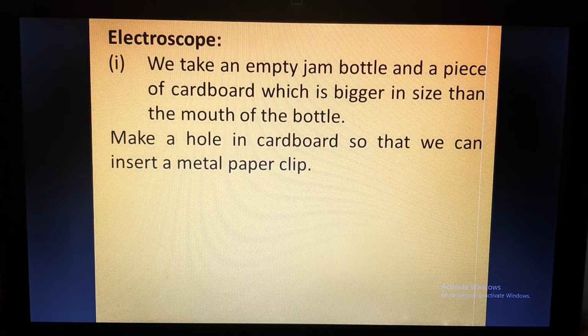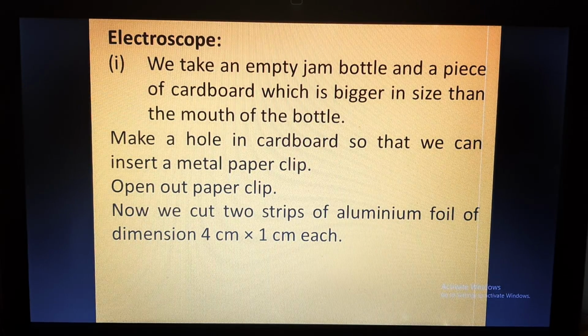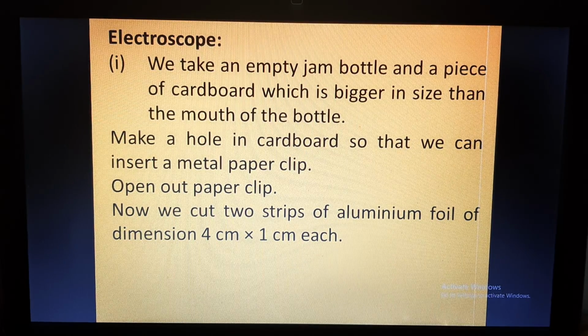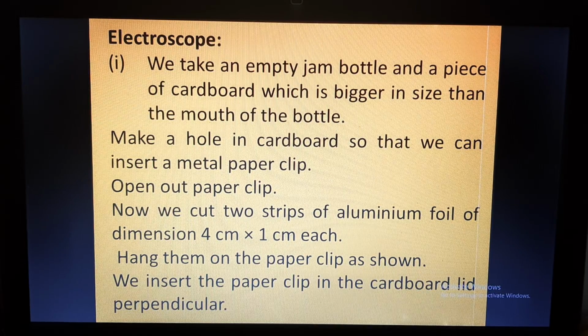Now we will make a hole in the cardboard so that we can insert a metal paper clip. We'll open the paper clip. You must have seen a paper clip, and once you open it, it can be inserted in the hole made in the cardboard. Now cut two strips of aluminum foil of dimension 4 cm by 1 cm each. So we have cut two rectangular strips of aluminum foil, which we use to wrap our food, 4 cm by 1 cm each. Now hang them on the paper clip as shown.